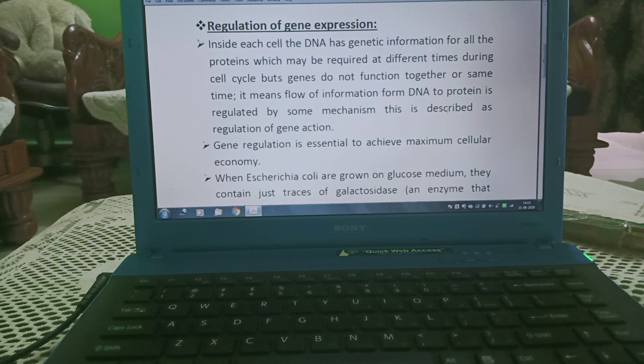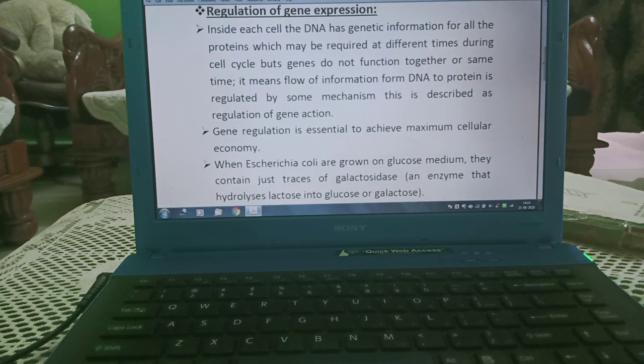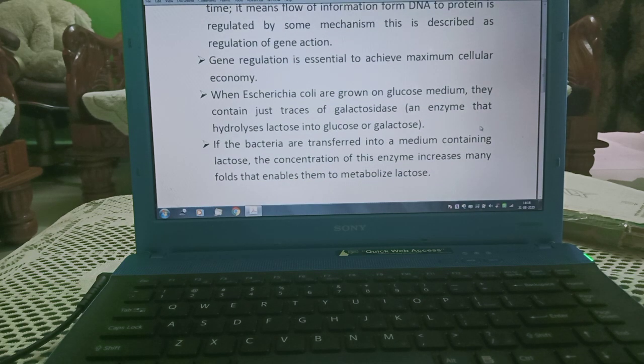Regulation of gene expression. Inside each cell, the DNA has genetic information for all the proteins which may be required at different times during cell cycle, but genes do not function together or at the same time. It means flow of information from DNA to protein is regulated by some mechanism which is described as regulation of gene action. Gene regulation is essential to achieve maximum cellular economy.